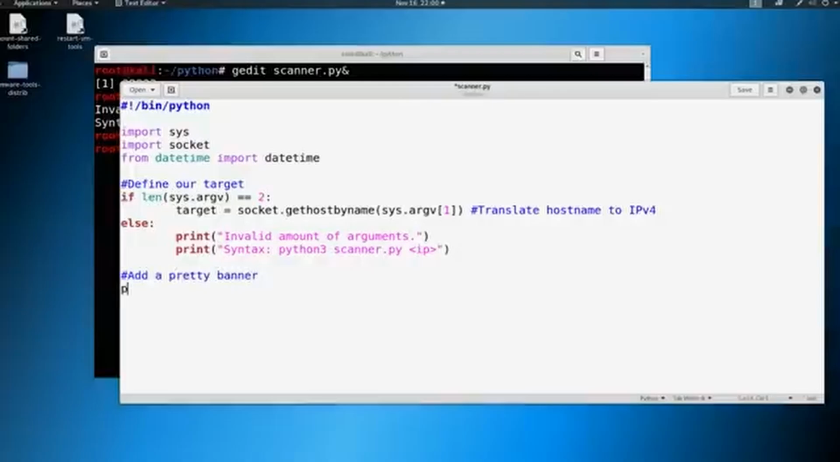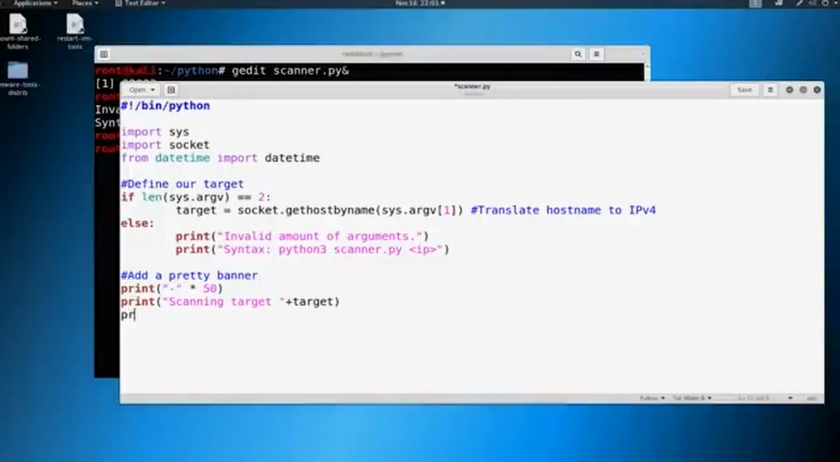And I'm just gonna do something like this. I'm gonna say print, and we're gonna do dashes. We'll just do 50 dashes. And then we'll go ahead, I'm gonna copy this just so it'll be easier. And let's go ahead and print a couple things. We'll say print, we'll say scanning target, and then we'll add a space and we'll just do plus target.